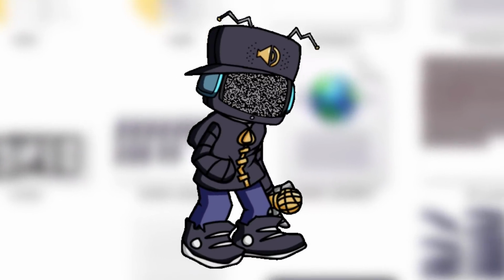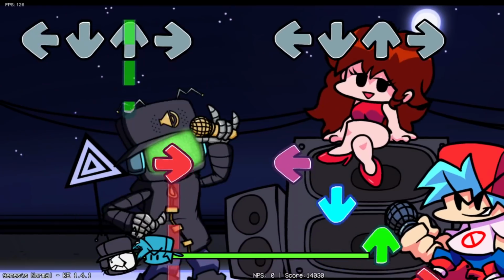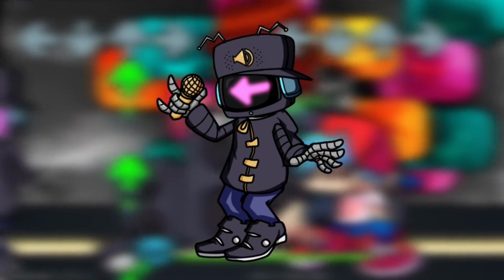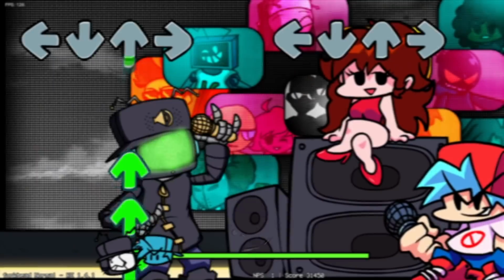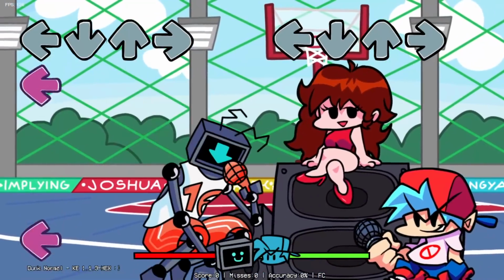Static has 2 unused sprite sheets in the game files, one of which is a more broken down version for the original ending where he wasn't supposed to escape the TV world, and another darker idle animation for when he's outside during the epilogue song Genesis. In his original animation, Static used to show arrows on his screen during his singing animation, coinciding with the directions pressed. This was likely changed to the full screen being lit up with the arrow color to avoid the similarities to Hex, another friendly robot fella.